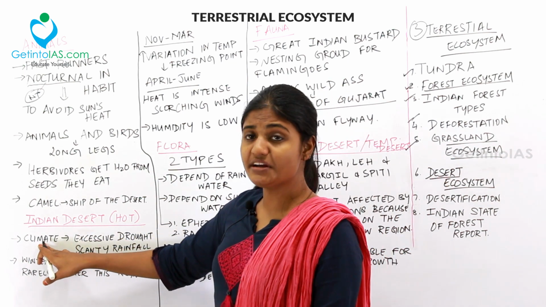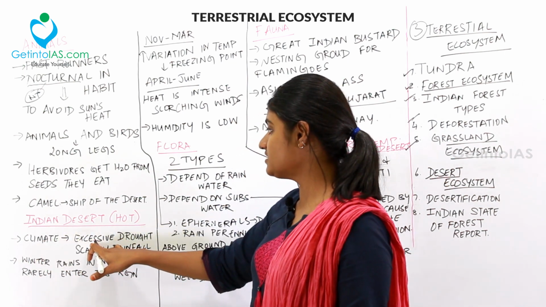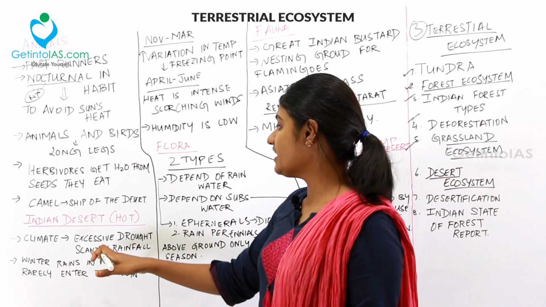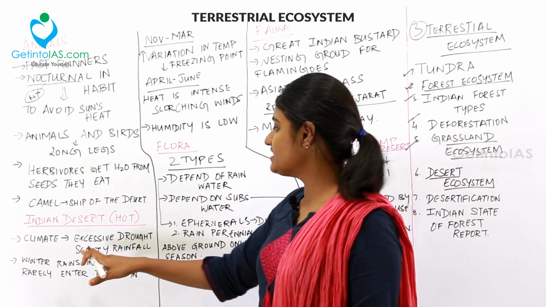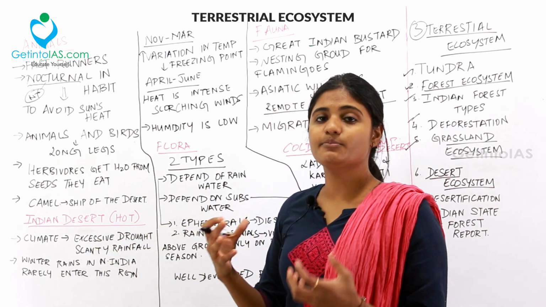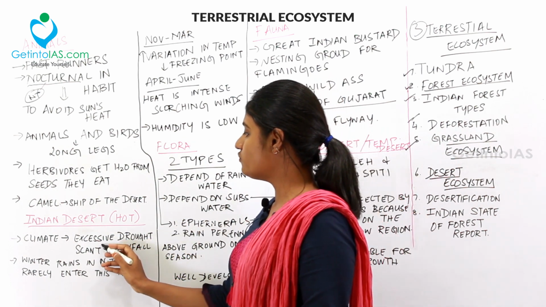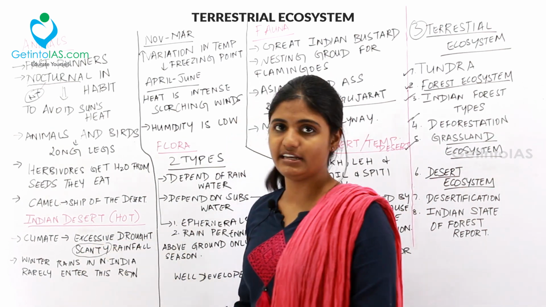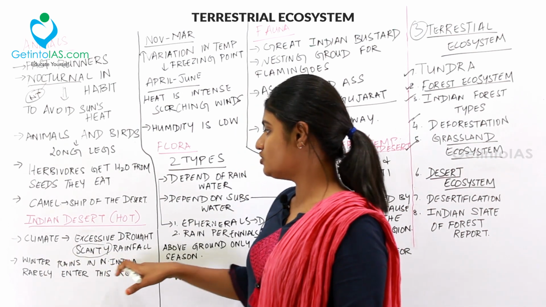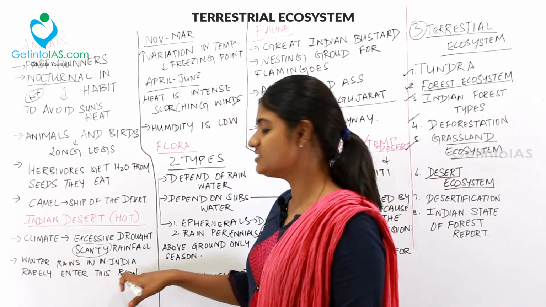And then the climate in this hot desert is excessively hot. I mean, it has excessive drought condition and scanty rainfall. That is, there will be no water and the rainfall will be very less, meaning scanty. And then the winter rains in North India rarely enter this region.